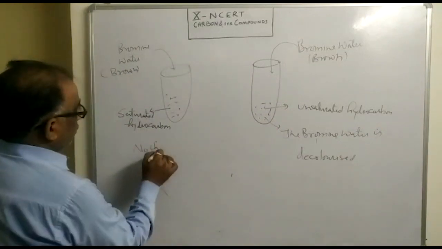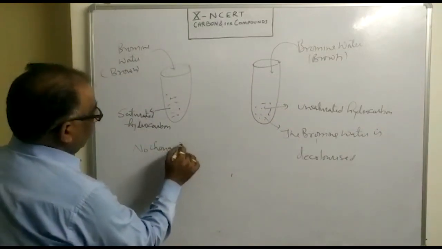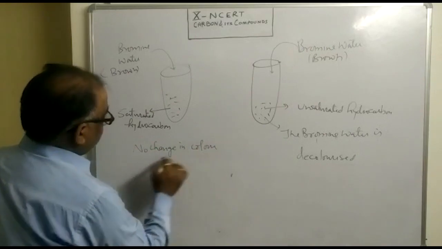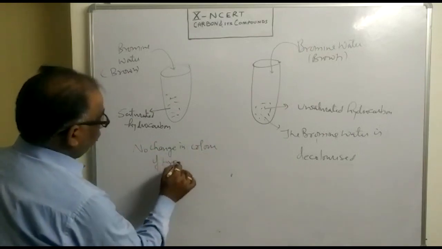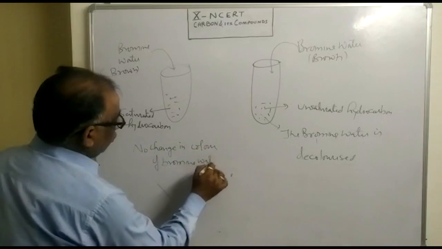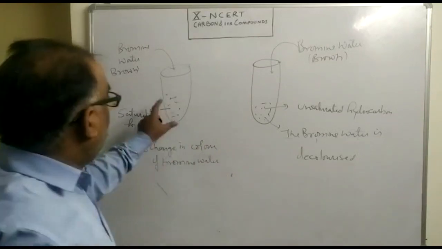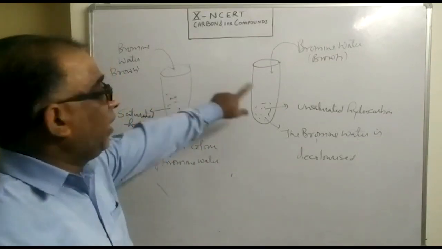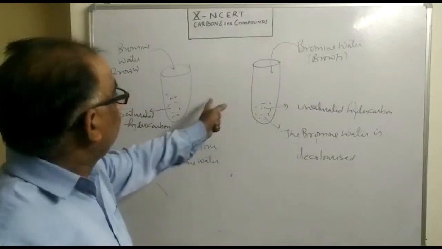Here, no change in color of bromine water. So here we have seen how we can differentiate between saturated and unsaturated hydrocarbon.